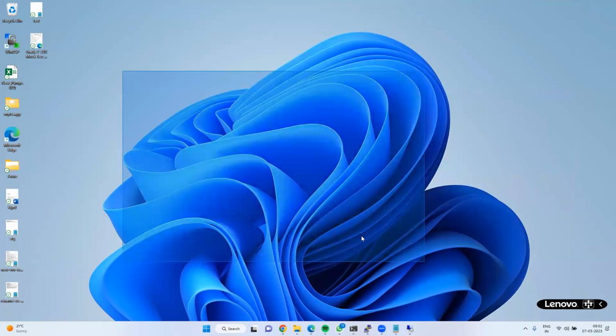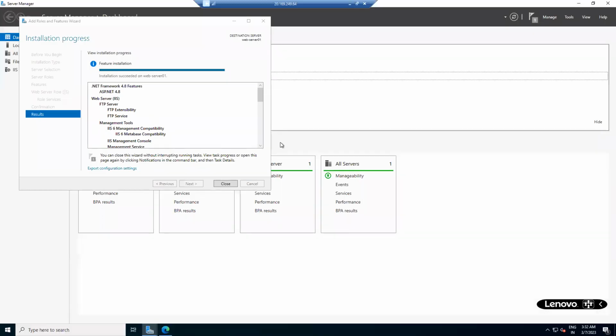Currently, I am using Windows 11, which is client side. The one which I have created is Windows Server 2022, a server side operating system. To deploy any type of application, 100% we will use a server side operating system only. Got it? Okay, got it. Thank you.